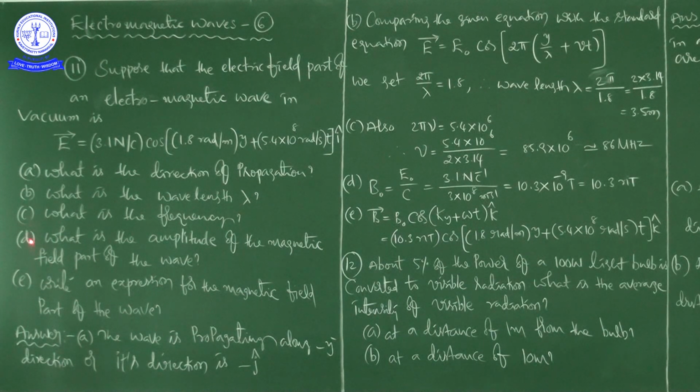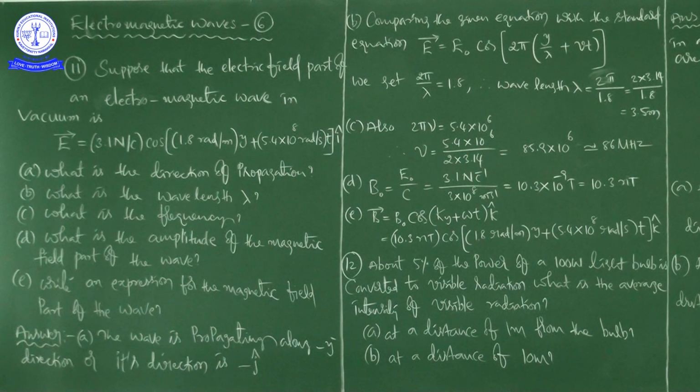Next, C. What is the frequency? While calculating the frequency, we take 2 pi nu into t. So 2 pi nu t is already there. I am comparing this one to this one, you just compare yourself. 2 pi nu is equal to 5.4 into 10 power 6.